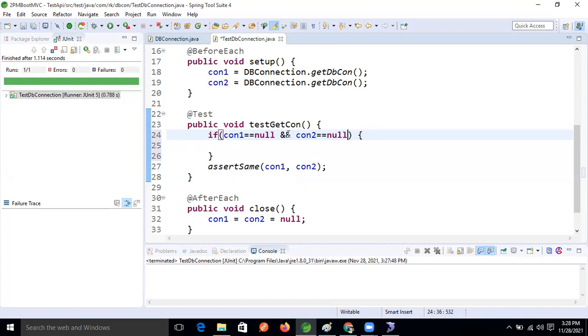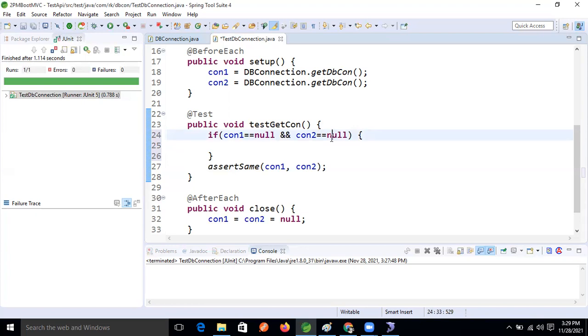Means false is what? True, right? Because we are using the double AND operator. The AND operator means if both conditions are true, this one and this one, both conditions are satisfied, then we will get the result true.